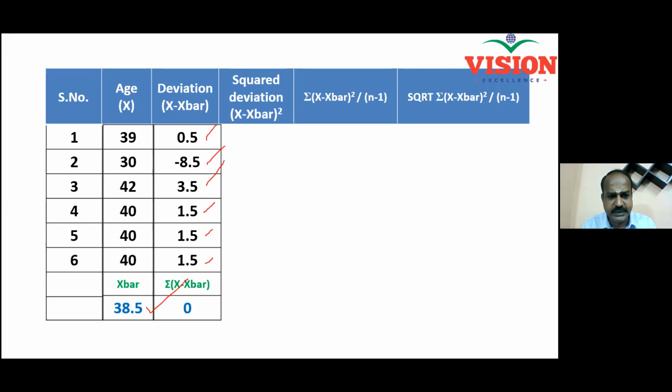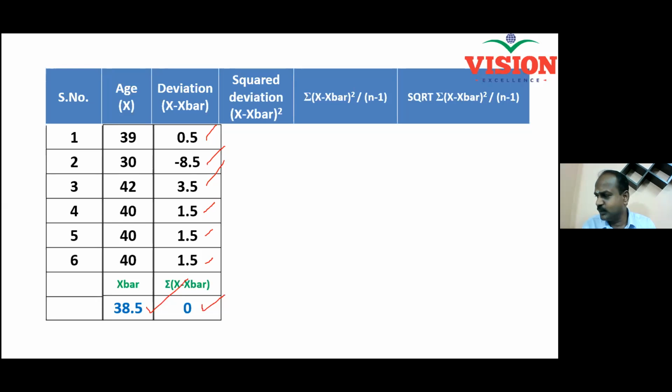And now I sum up the deviation, you will see you are getting 0. Does it mean everyone's age is exactly 38.5? No. Everyone's age is different. And so there is a real deviation, but now the sum of the deviation is cancelling each other. As a result, it is 0.